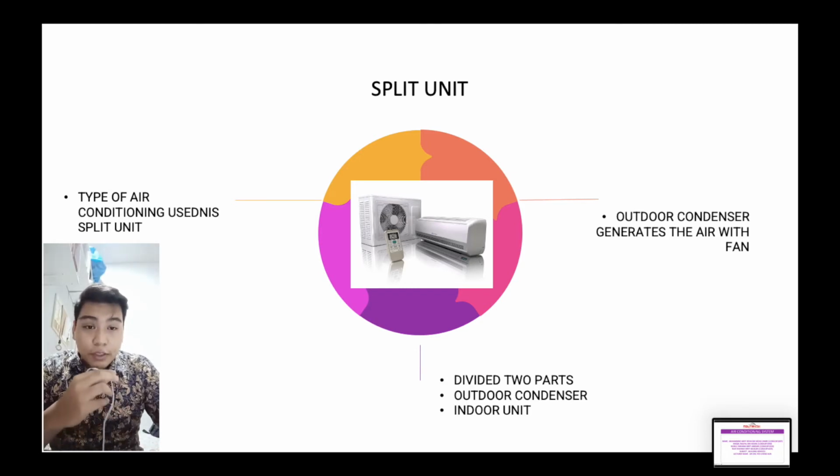Type of air conditioning unit: split unit, which is used in the office building. Split unit is divided into two parts: outdoor condenser and indoor unit, which work by combining both units at the same time. The outdoor condenser generates the air with heat fan and directs the air to the indoor unit.